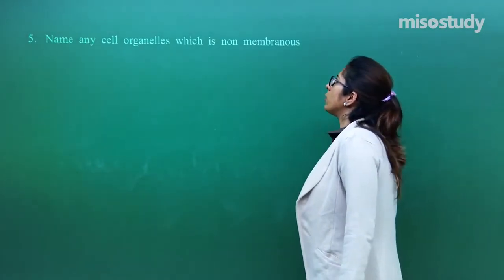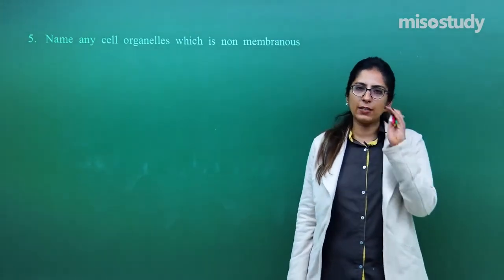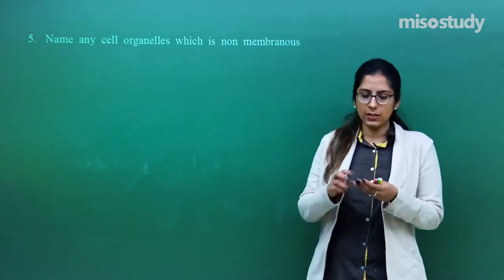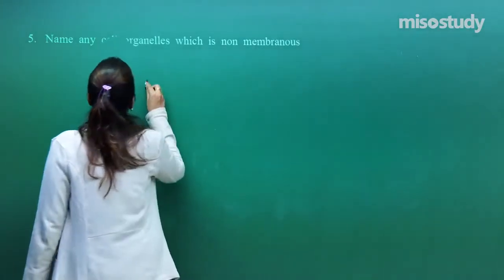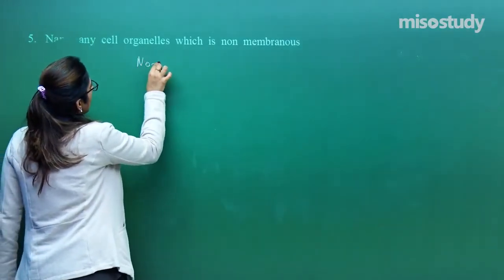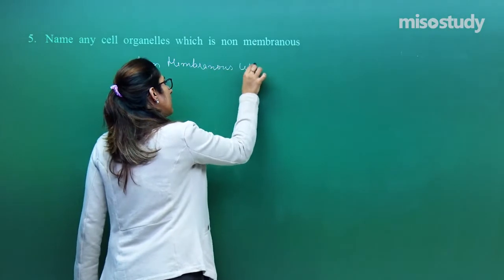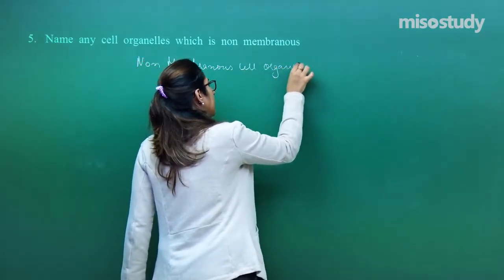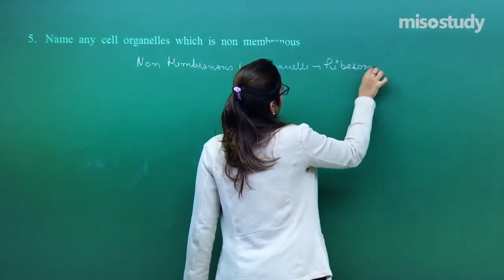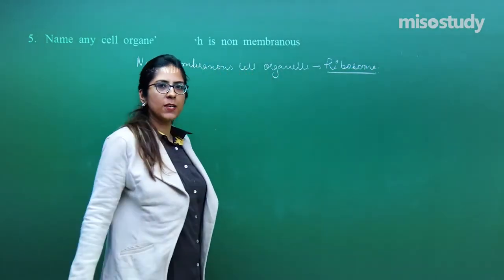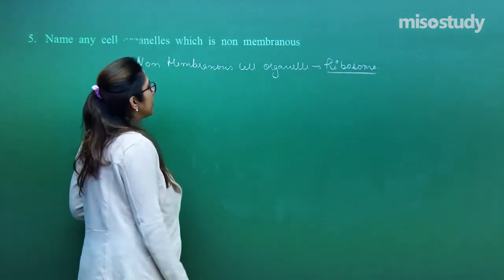Name any cell organelle which is non-membranous. We have discussed a large number of cell organelles which are covered with a membrane. But there is one organelle which is not covered with a membrane, and that we have explained also. That is the ribosome. The non-membranous cell organelle is the ribosome. And where are these ribosomes synthesized? Again, I am asking the same question: they are synthesized at the nucleolus, which is present in the nucleus.